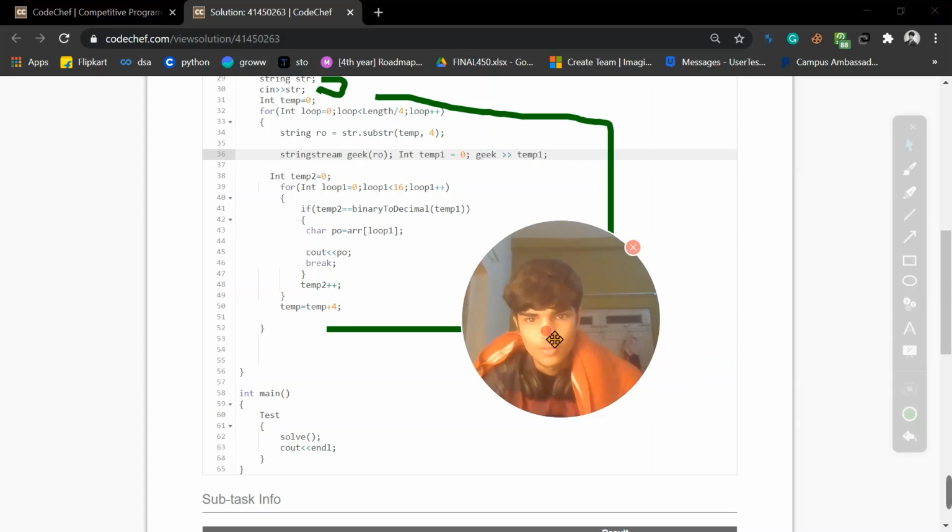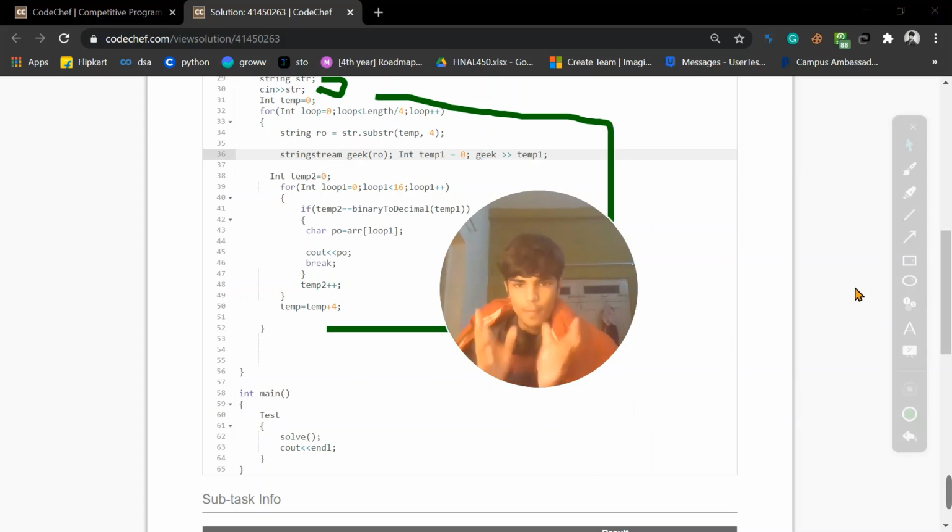Just visualize with me how I'm visualizing. Basically they have given us a string, a binary number string, and our task is to break that binary string into fours first. After breaking it into fours, we send each four into a function where it is decoded and gives me a number. We will use that number, and if at that position there is a character, we will print out the character.